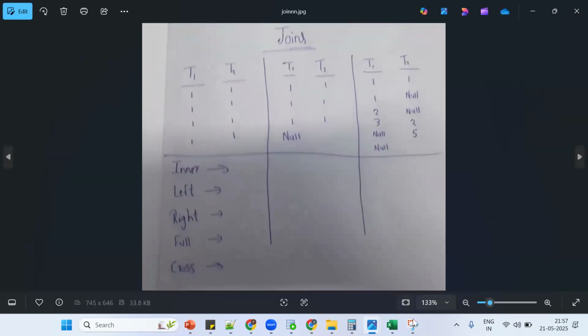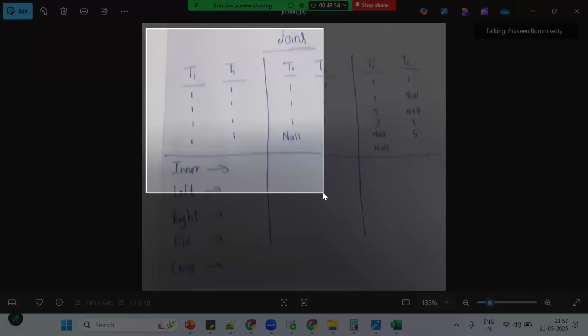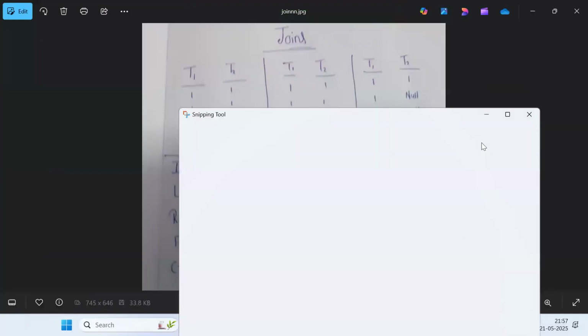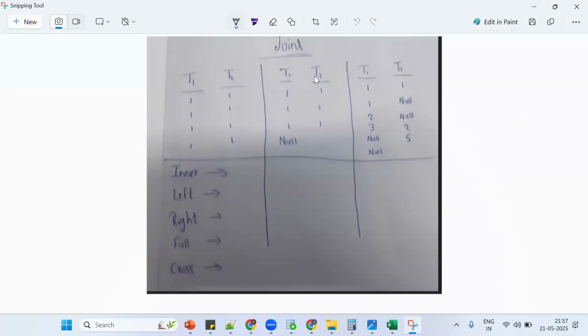Now tell me the first set. Let me take the screenshot. So this is the first set. Now how many records for inner join, left, right, full, cross? 16. So we'll get 16 for all types, because when you have the same records, it is 16.